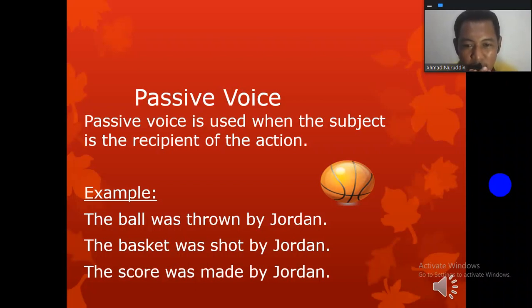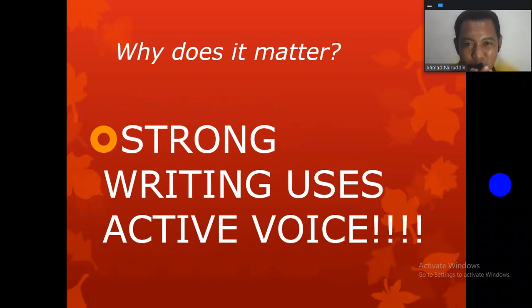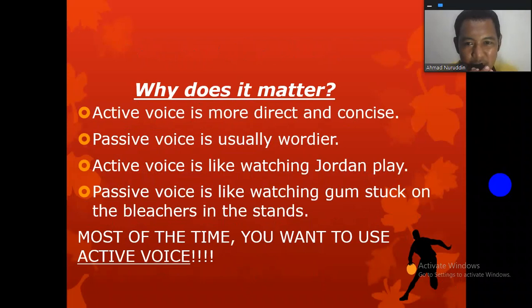there are some different verbs. They use the past participle, or we call it verb 3, and a form of to be, right? Let's take a look. Is strong writing better with active voice? Active voice is more direct and concise, and passive voice is usually wordier.